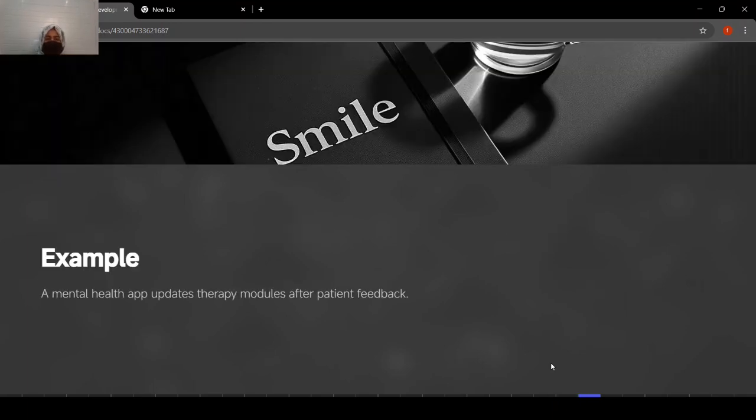For example, a mental health app updates therapy modules after patient feedback. There is a mental health app that does updates inside it when it receives patient feedback. Patients are using the mental health app, and then the patients provide reviews and feedback, and on the basis of that feedback the improvement is done.